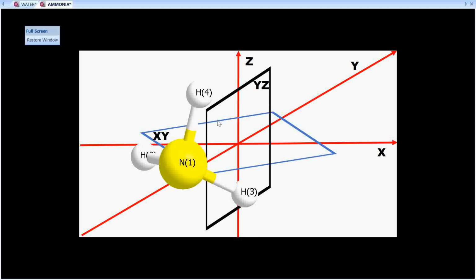If the plane bisects H4 and N1 and we carry out the reflection, you see N1 and H4 will be equally distributed, whereas H3 and H2 will have the positions interchanged, but the appearance will remain the same, and therefore this is also a plane of reflection, and this plane also contains the principal axis, therefore it is also called sigma V. So you have a C3 axis in ammonia, you have 3 sigma V planes in ammonia, and you also have the identity element E as a symmetry element in ammonia.